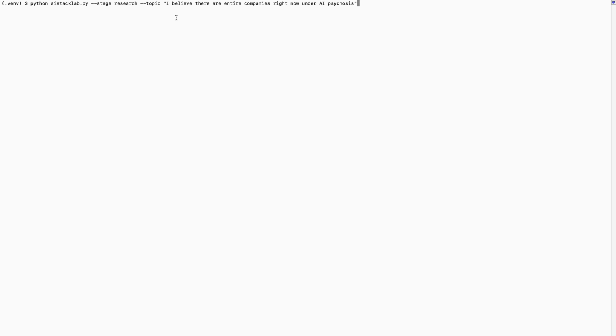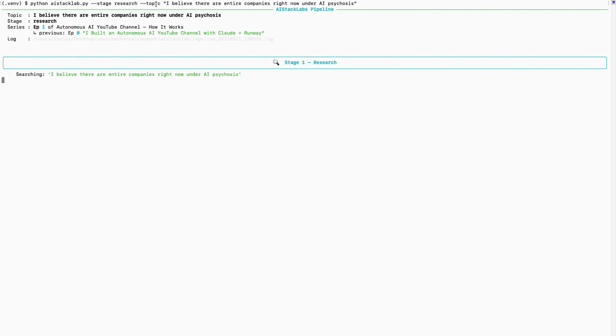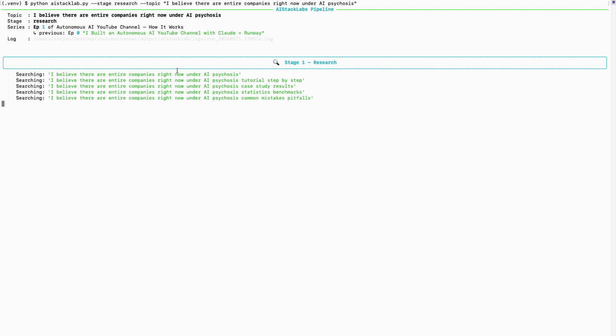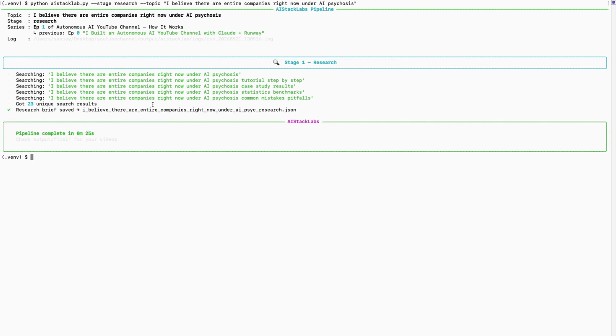Now let's run the research stage on one of the winning topics from discovery. The pipeline starts by generating multiple search angles automatically, then Serper fans out into Google to collect evidence from different perspectives. Tutorials, case studies, workflows, implementation patterns, and industry reactions. Once the search results are collected and deduplicated, Claude synthesizes everything into a structured research brief. The entire process finishes in under 30 seconds, work that would normally take hours of manual searching, reading, and note taking.